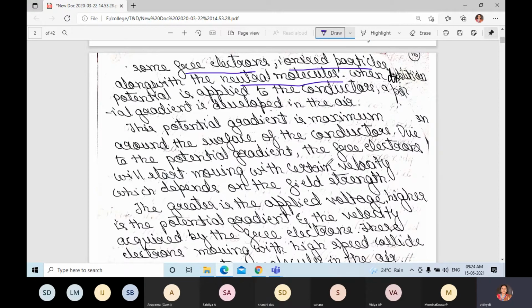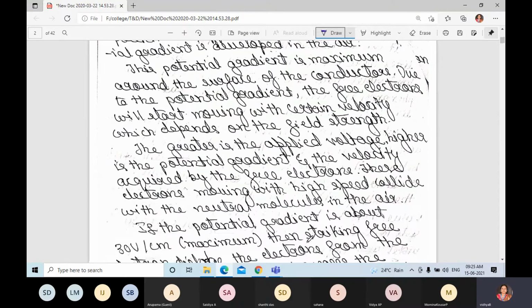The greater the applied voltage, the higher the potential gradient. If we increase the voltage, for example to 230 or 250, the potential gradient near the conductor also increases, and so does the velocity acquired by the free electrons. These electrons moving at high speed will collide with the neutral molecules in the air.